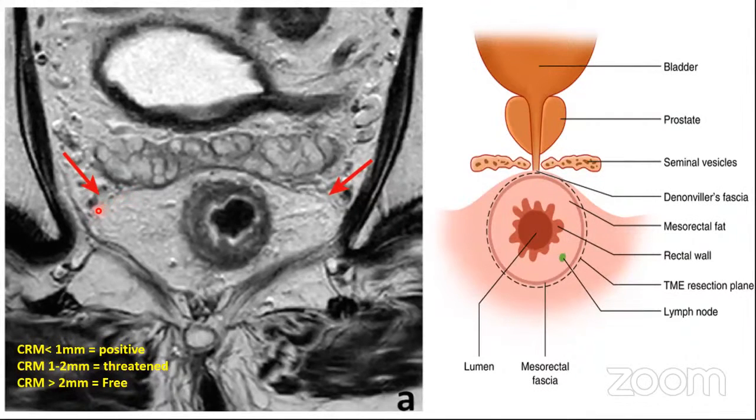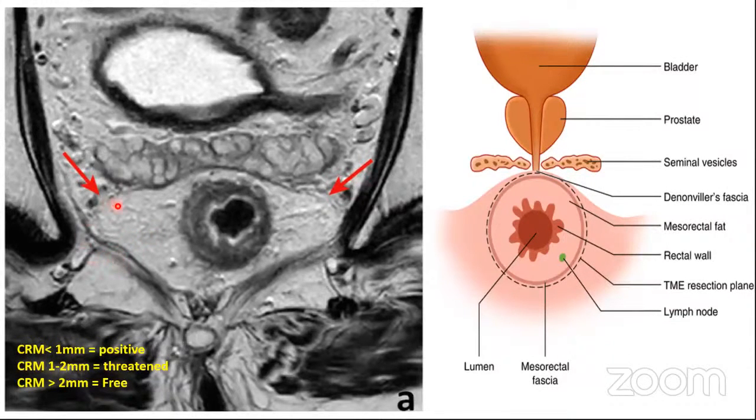It is usually a broken line. So you have to extrapolate it at places. And sometimes, like here, you will see multiple layers of these lines. This is because we have just seen that the mesorectal fascia is juxtaposed with the presacral fascia. So when you see multiple lines, you have to consider the innermost line, because the innermost is going to be your mesorectal fascia and the outer one is going to be your parietal fascia.